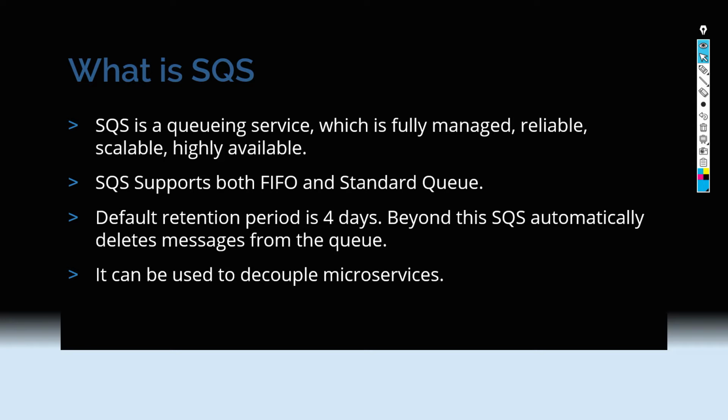So there are two kinds of queues which SQS supports. One is a standard queue, which is the default queue, and the second one is FIFO. FIFO stands for first in, first out. So, as the name suggests, when the messages are poured into this queue, it maintains a certain order.